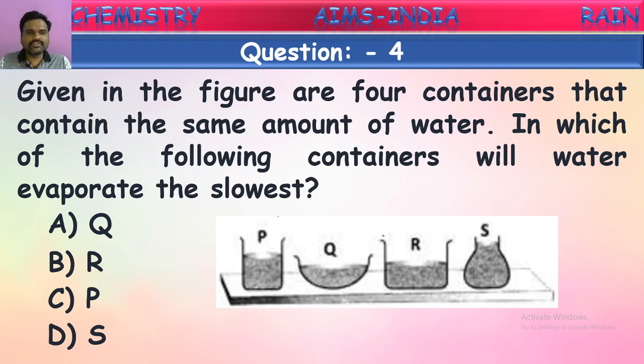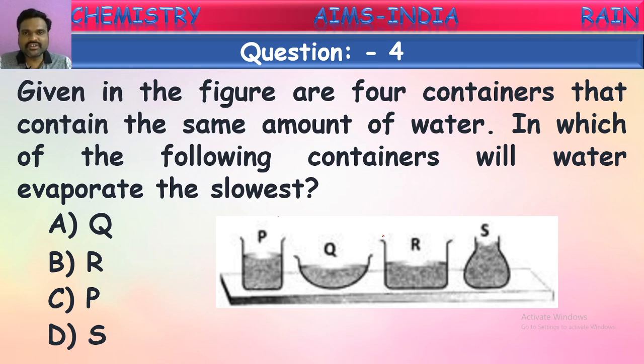How can we say? We know what evaporation is. Evaporation means the conversion of water into gaseous form. One more phenomenon we have to understand about evaporation: it is a surface phenomenon. It means only from the surface will water convert into gaseous form, so it is called a surface phenomenon. So from the container with a more open surface, more water vapor will go off in the evaporation process. From the container with a narrow opening, only a small quantity of water will be converted into vapor by evaporation.